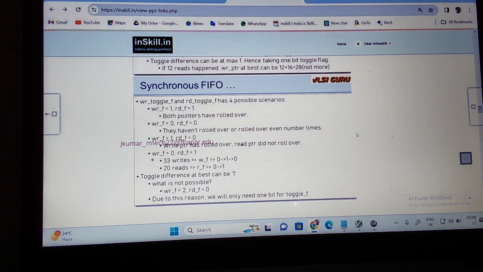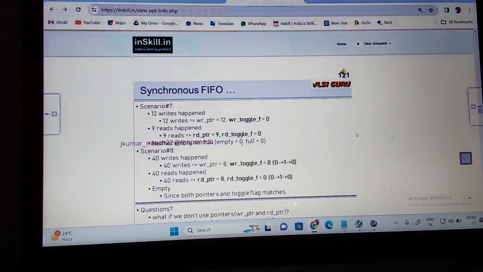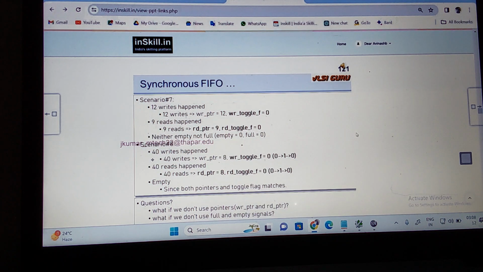Is it clear? Now let us come into scenario 7. Just to understand this, we are taking different scenarios. In scenario 7, total writes happen, 9 reads happen. The write pointer is pointing to 12, flag is 0, no rollover. 9 reads: read pointer at 9, no rollover, so this flag is 0. This is neither empty nor full. Empty is equal to 0, full is equal to 0. This is the number of reads and writes.